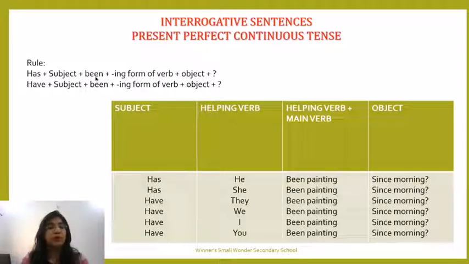Please note this thing down. Has plus subject plus been plus ing form of verb plus object plus question mark. The plural rule becomes have plus subject plus been plus ing form of verb plus object plus question mark. Now let's look at the table.